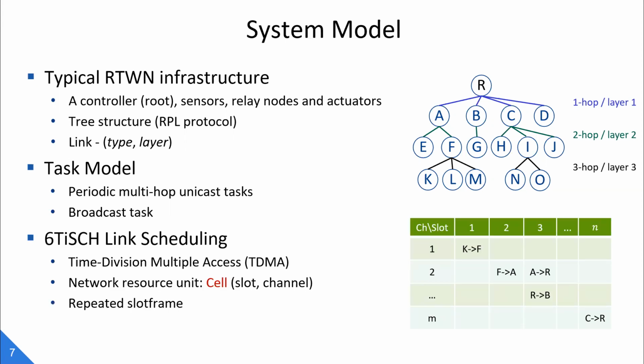The 6TiSCH network deploys a TDMA-based data link layer and adopts a centralized link-based scheduler to allocate network resources for individual links. The basic resource unit that can be allocated to individual links is called a cell, identified by a time slot offset and a channel offset.